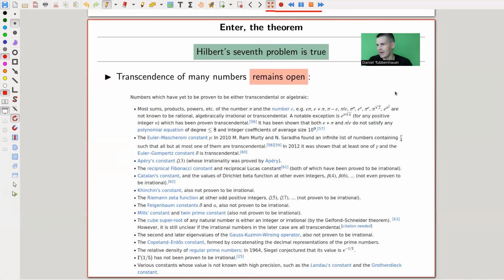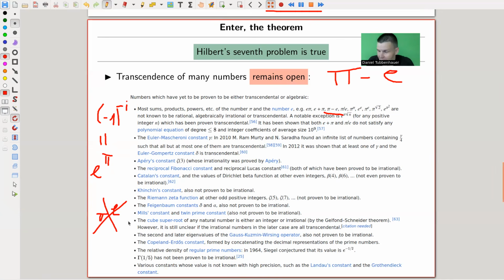But there are still so many open cases, in particular some sums. The linear combinations are usually really tricky. Whatever, pi minus e. Again, who likes those numbers? But pi minus e would be something that is still open. It doesn't quite fit into the framework. And as we said, e to the pi is ridiculous because it's something like -1 to the minus i, which is just a ridiculous coincidence. It fits into the theorem, but pi to the e, you really can't rewrite. I don't know what happens in pi to the e.